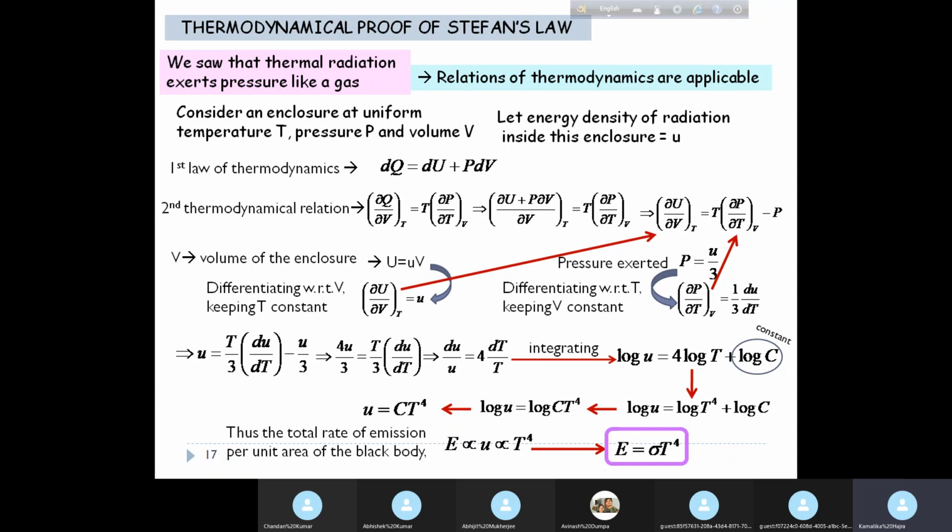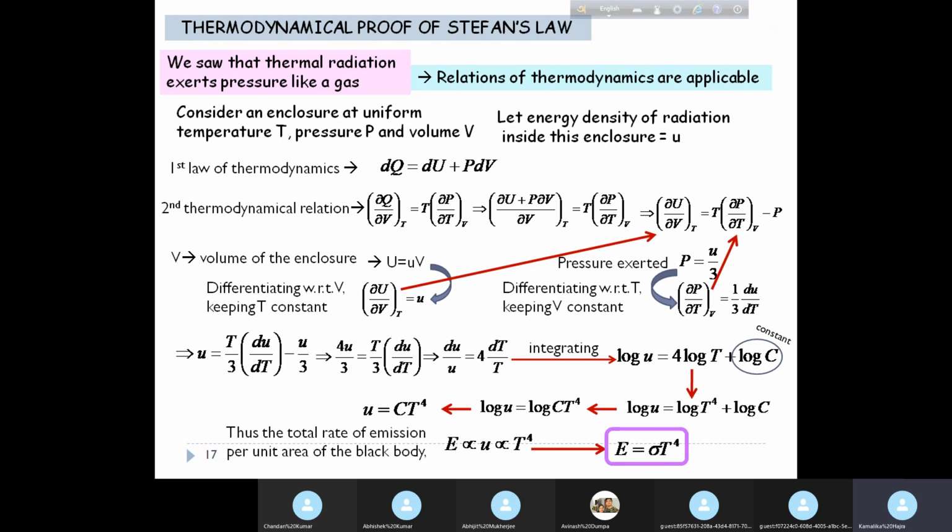Remember, Stefan's law was an experimental law. It was hypothesized based on experimental results. But you can see now that although it is an experimental law, it can be proved analytically with the help of thermodynamical relations.